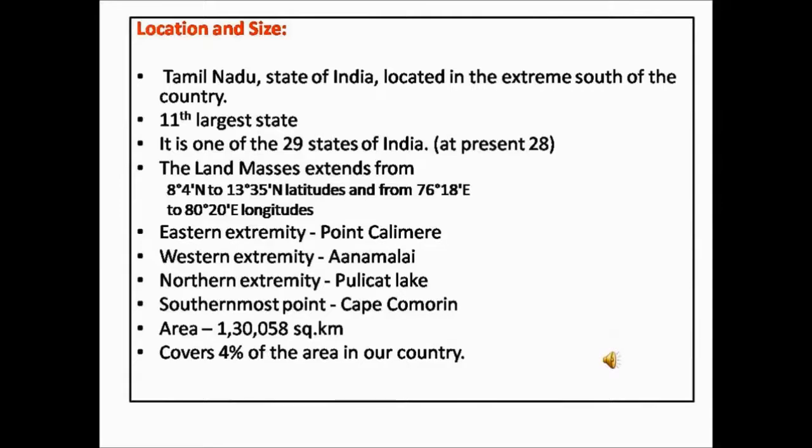Now coming to the boundaries of Tamil Nadu. At the eastern extremity, at the eastern end or the boundary, we have the point Calimere. At the western extremity, we have the Anamalai Hills. In the northern extremity, we have the Pulicat Lake, and the southernmost point, we have the Cape Comorin or Kanyakumari. The area of Tamil Nadu is about 1,30,058 square kilometers. It covers 4% of the area of our country.